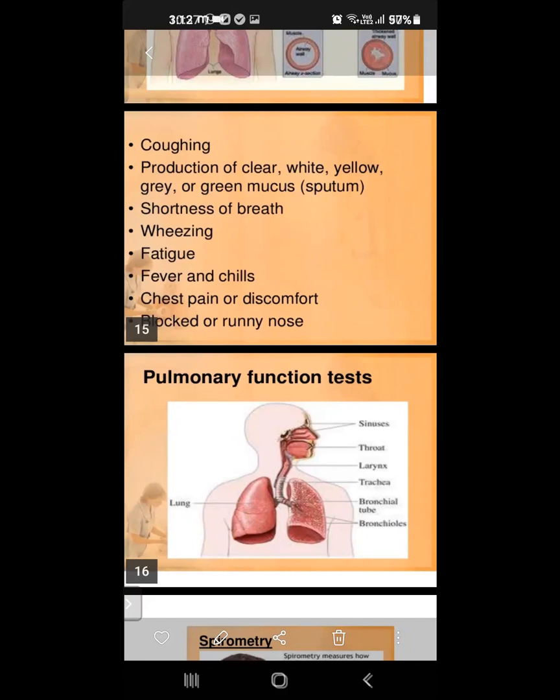Part 1: coughing, production of clear, white, yellow, gray or green mucus, shortness of breath, wheezing, fatigue, fever and chills, chest pain or discomfort, and blocked or runny nose. These are the bronchitis signs and symptoms.